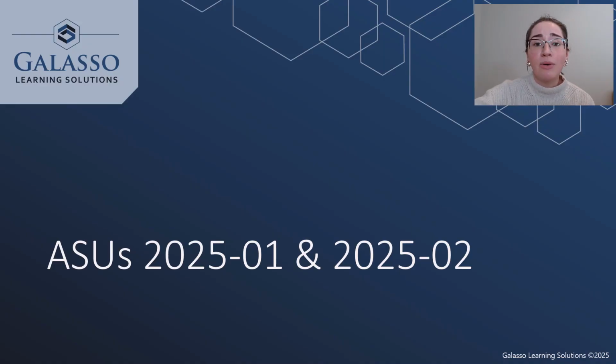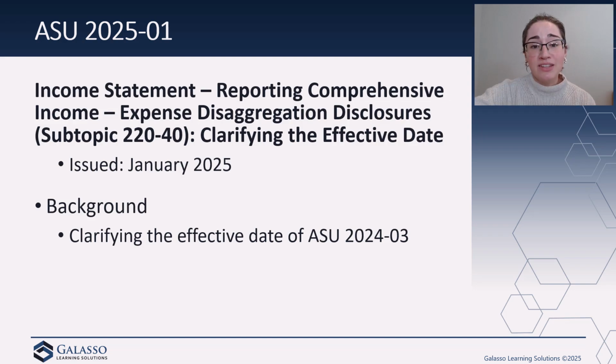So let's go ahead and get started by taking a deeper look at ASU 2025-01. As you can see here, ASU 2025-01 was issued back in January of this year, and it has to do with the much larger topic of DICE, or the disaggregation of income statement expenses. DICE, also known as ASU 2024-03, was issued by the FASB back in November of last year.